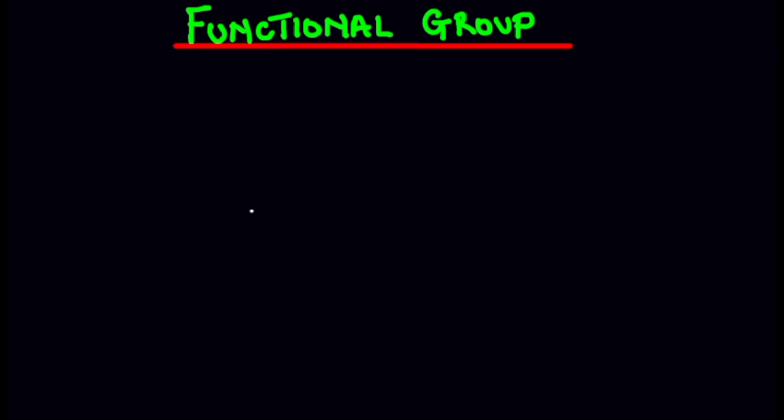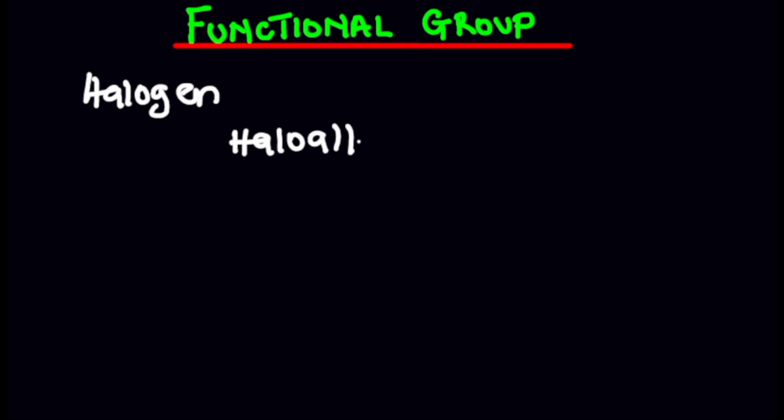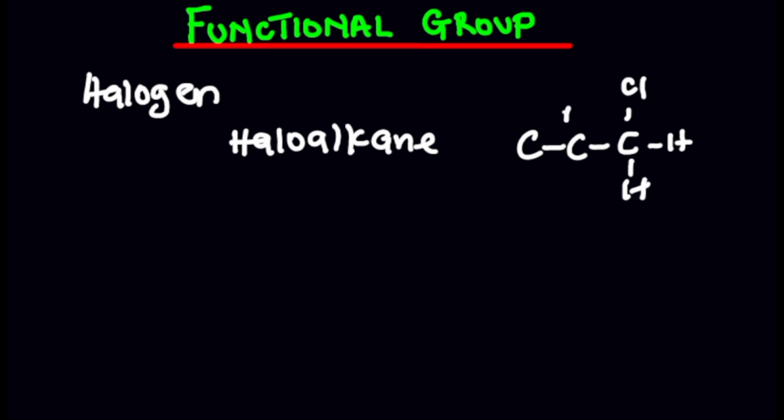So we have the halogen-containing compounds. For example, the case of haloalkane. The halogen can be chlorine, it can be bromine, it can be fluorine. Then let me give you an example. Let's say we have a compound here, and here we are having Cl, hydrogen is here, hydrogen is here, hydrogen is here, and then hydrogen is here, hydrogen is also here. Let's fill everything with hydrogen.